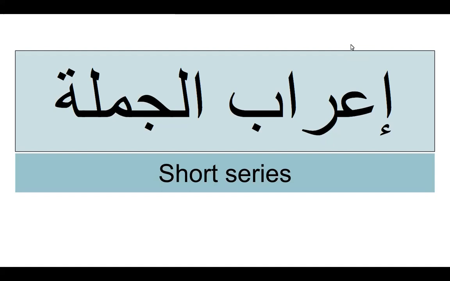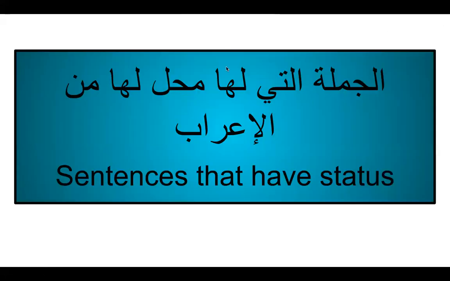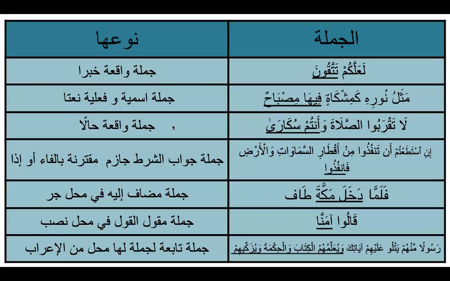Today we are going to go over I'rabul Jumla, status of a sentence. So we have understood that there are sentences in Arabic and in Quran that have a status. So, الجملة التي لها محل من الإعراب, sentences that have a position in I'rab or that have a status. So let's learn together all the sentences that will have a status.